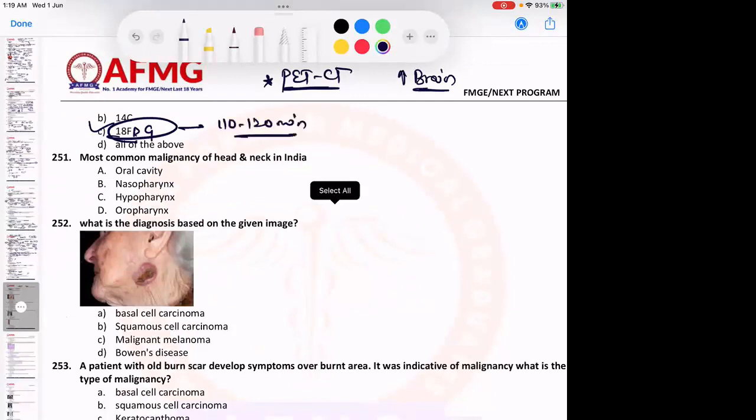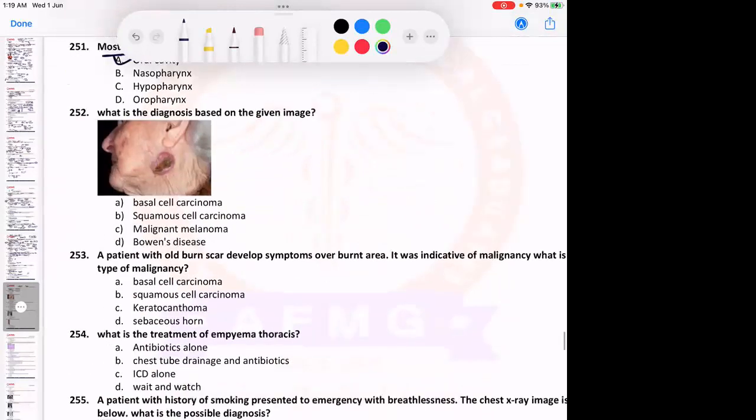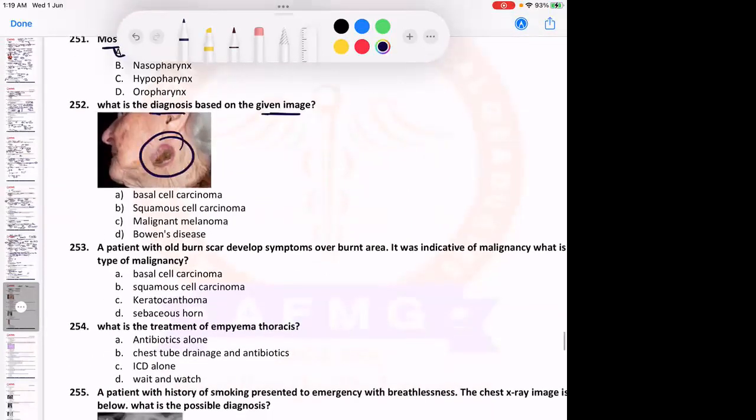Most common malignancy of head and neck, oral cavity, as I told you. What is the diagnosis based on the given image? You can see a lesion arising on the skin, and that looks like a rodent ulcer. The most common site is usually the lower eyelid or the medial canthus, or the lateral wall of the nose, but it can occur anywhere.